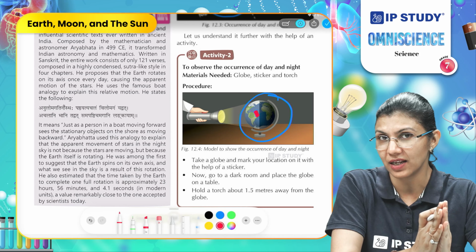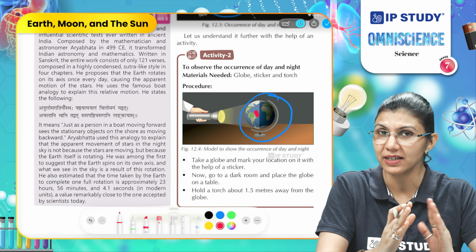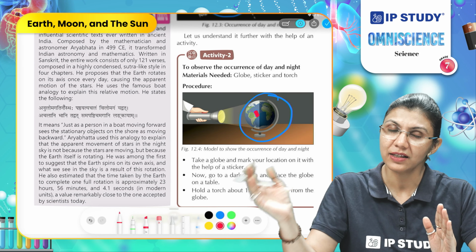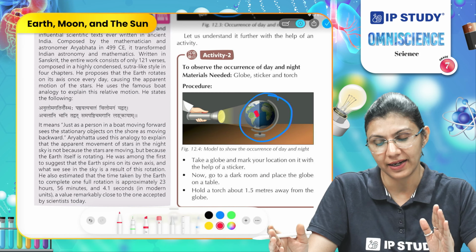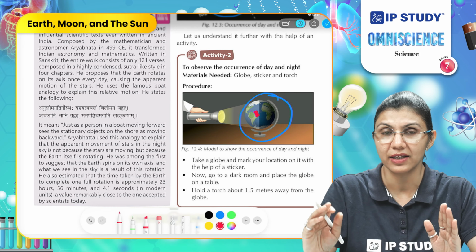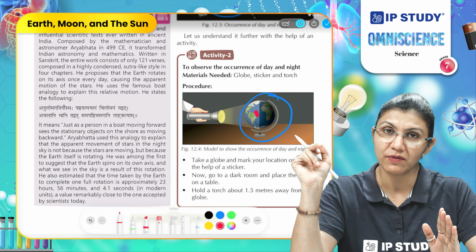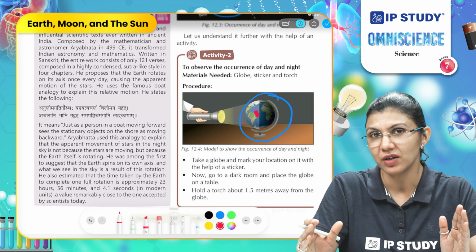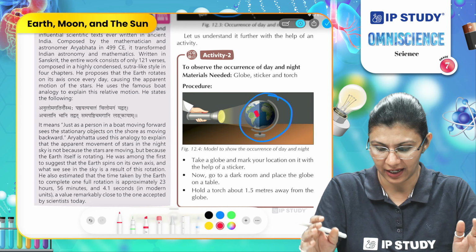It is receiving the light. So at that time we can say this part of the globe is experiencing the day and the other part is experiencing the night. When that sticker comes on the other side where there is no light, that part will be experiencing the night and the other part will be facing the flashlight showing the day.